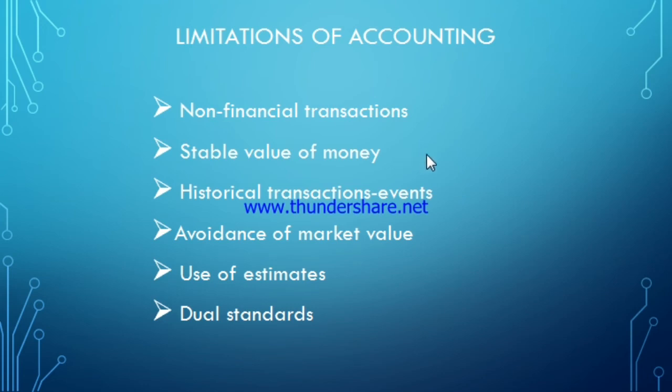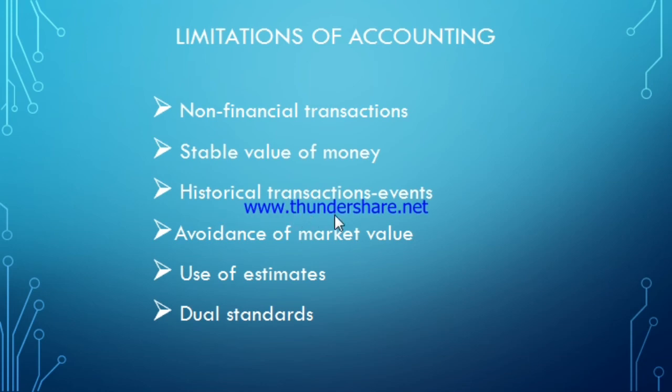But naturally, whatever asset we had purchased 5 years ago, if after 5 years we want to sell that asset and purchase a new one, then naturally the price would be more compared to what we had purchased before. So accounting assumes that the value of money remains stable. It means in the books of accounts we will always be recording the value of that asset at rupees 50,000. Even after 5 years the value of that asset might have increased, but according to the limitation of accounting it will record the asset at its actual price or purchase price. So this is also one of the limitations of accounting.